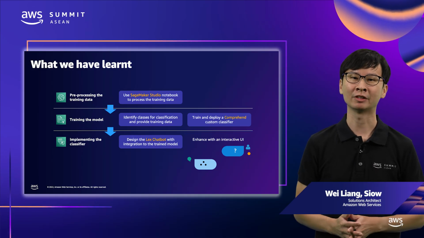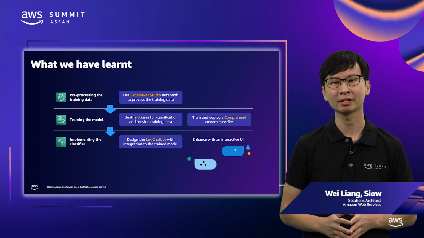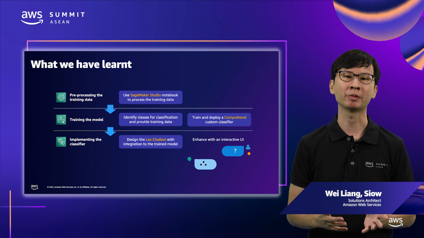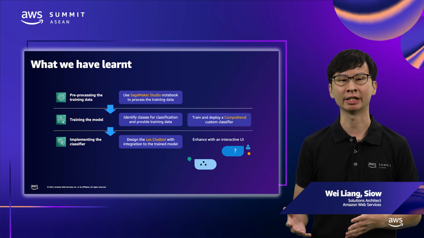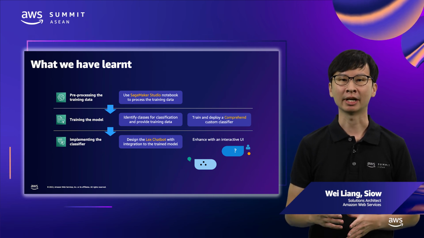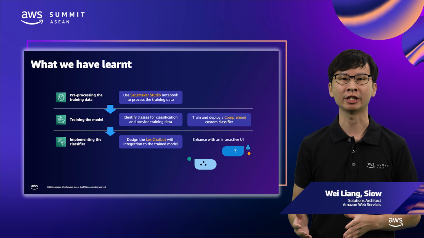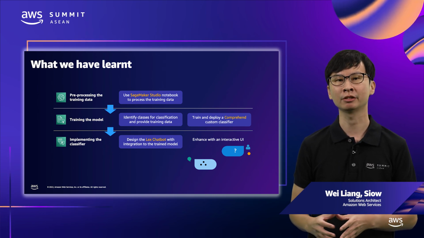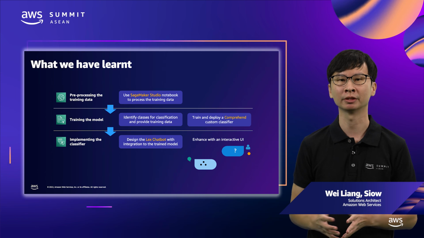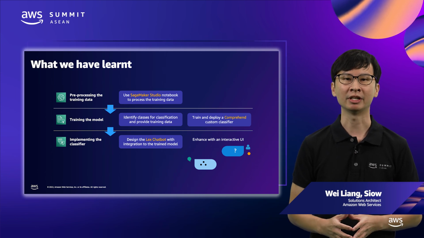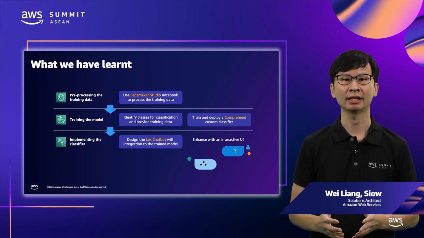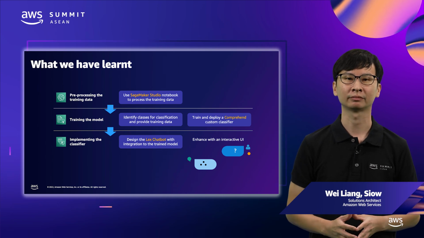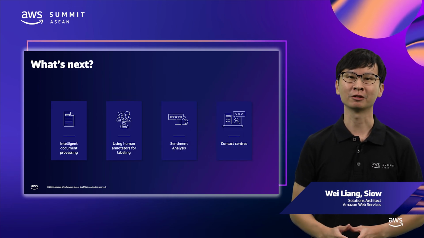Let's recap what we have learned in this session in three simple steps. First, we have the data pre-processing stage, where we use SageMaker Studio Notebook to process our training data. Second, we identify the classes for classification and provide the data in the form of CSV to Amazon Comprehend to train a custom classification model. Lastly, we implement the classifier by designing an Amazon Lex chatbot with the integration to the trained model. With that, we conclude the session.